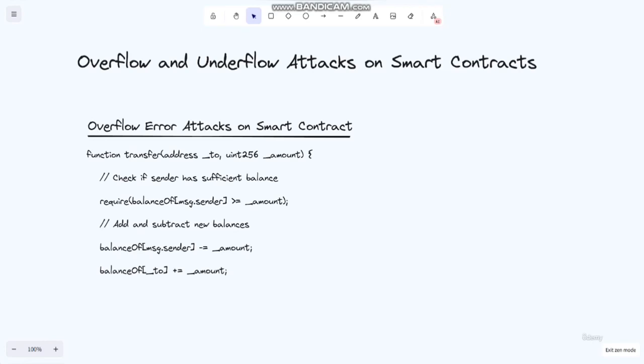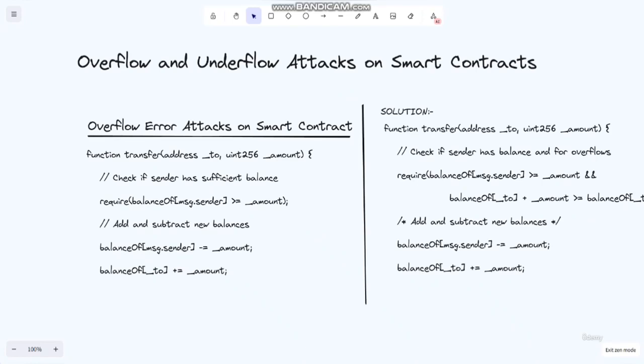If the value of the amount variable reaches the maximum value of uint, 2 to the power 256, it is going to circle back and become 0, which can be very problematic to handle. This can lead to unexpected results, such as the total balance becoming negative, and can enable the attacker to steal funds from the contract. So we have some solutions for this.